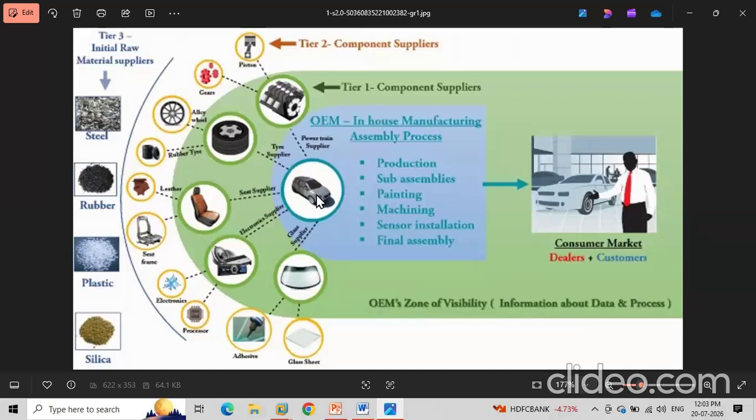After the plant receives it, they will check the availability of that car. Whether this car is already manufactured and assembled, or we need to assemble the parts. To assemble the cars, what finished products are required? For example, gear is required, seat is required, headlights are required, mirrors are required. All of these components are required to assemble this product, and again to manufacture all these products.